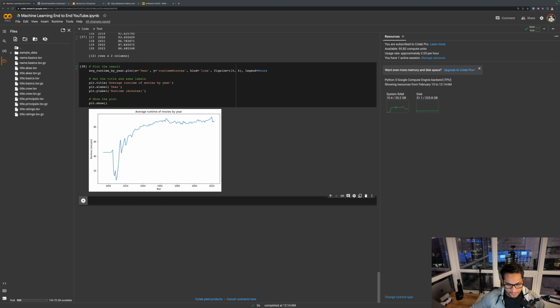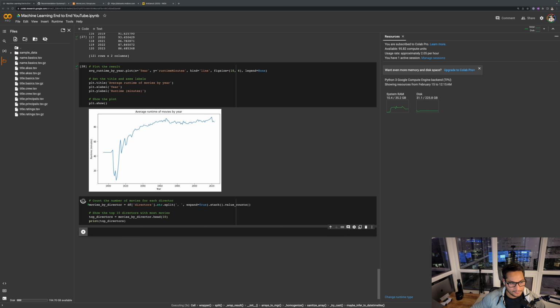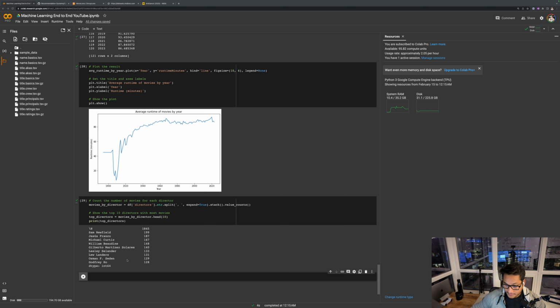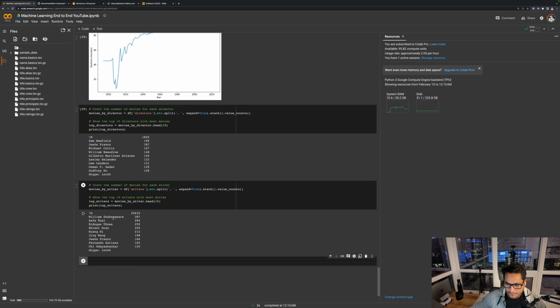After this, I wanted to see which director has created the maximum number of movies, and which writer has written the maximum number of scripts. Sam Neufeld had the highest number of movies with 199, followed by Jesus Franco, Michael Kuritz's, and in terms of writer, William Shakespeare had the highest number of movies, that was 387, followed by Saffonal.